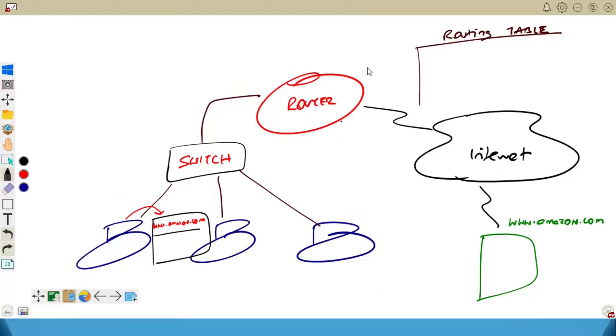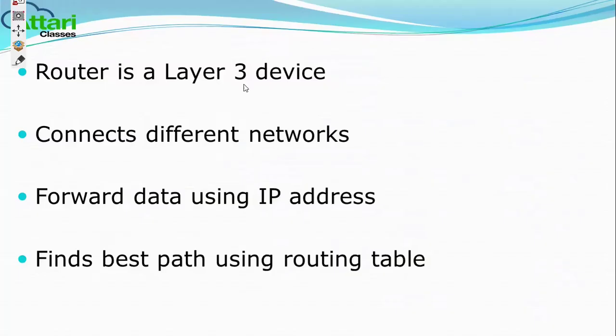The router has a special table known as the routing table. And the router works on IP address. Router is an L3 device. The router connects different networks and forwards data using IP address. There is a table in the router known as the routing table that helps to find the best path. So if anyone asks you what is a router, you have to answer this.